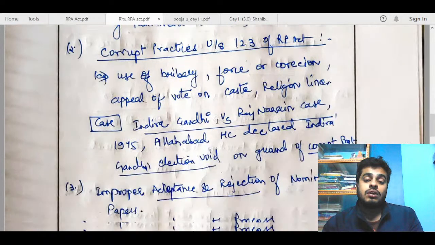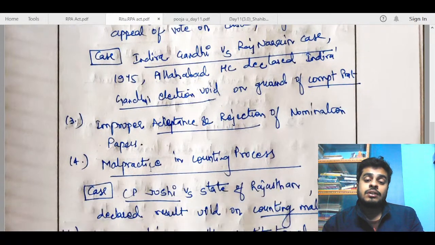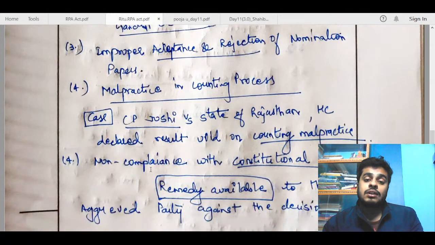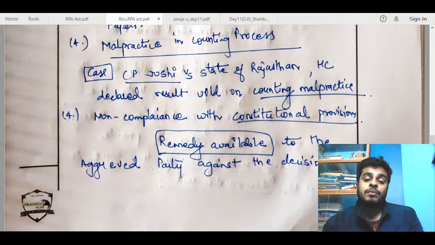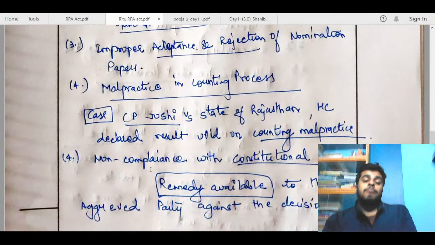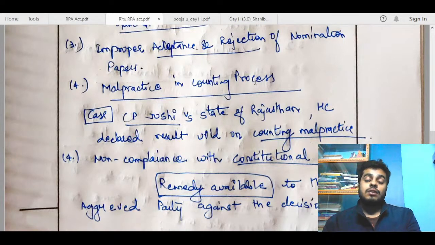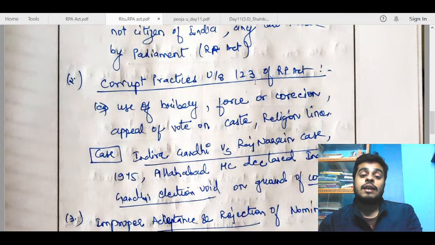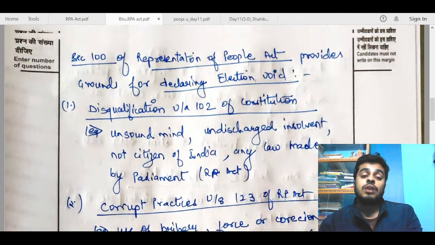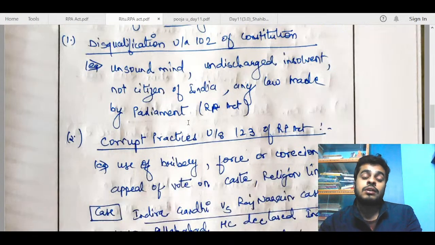This is also good. Indira Gandhi versus Raj Narain case will also be fine here. Improper acceptance and rejection of nomination papers. Okay. Malpractice in counting process. CP Joshi has declared result. Okay. Non-compliance with constitutional provisions. So malpractice in counting process is fine, but this is like an allegation on the Election Commission, so not basically due to issues with the elected members. So just go for talking about some of the grounds on which the elected member, due to his own issues, is disqualified. So the first two or three points are good, like under the Constitution and under the corrupt practices of the RP Act.